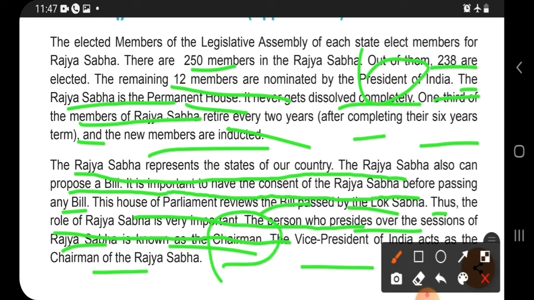Okay, so here we can say in Rajya Sabha, the main person, means we have seen in different states that Rajya Sabha is maintained and the talks are going on. In that also we have seen that the main person, just like the president, is known as the chairman. The Vice President of India acts as the chairman of Rajya Sabha. So he is also known as the Vice President of our country.